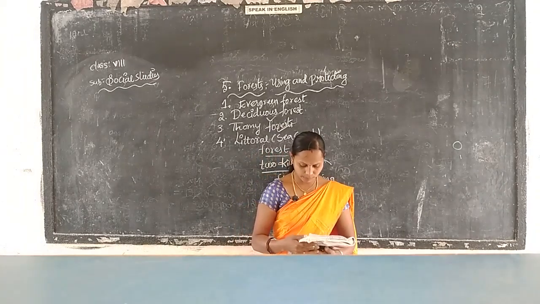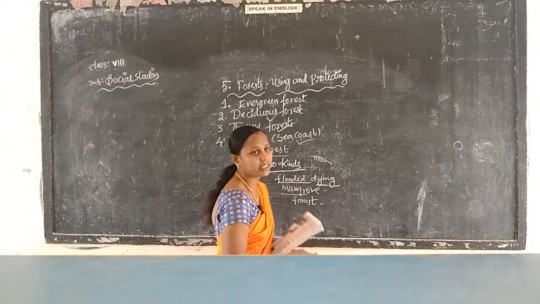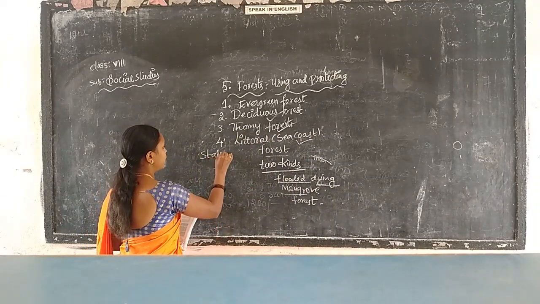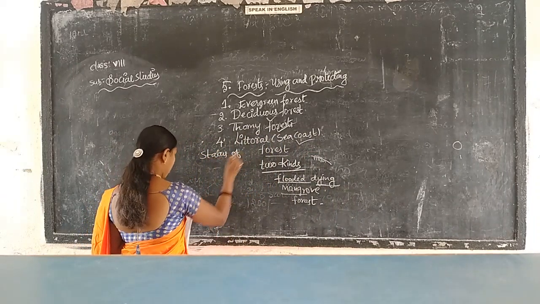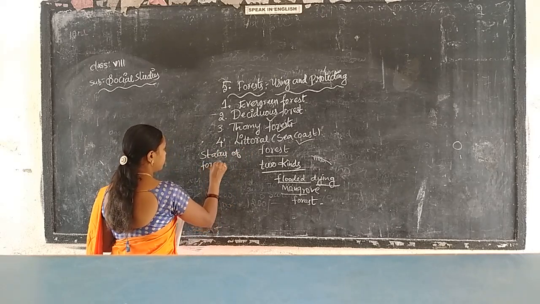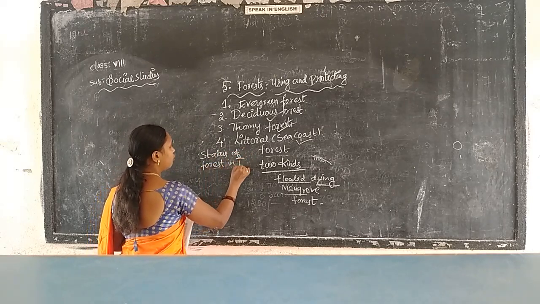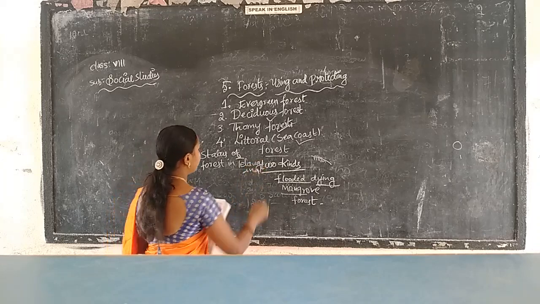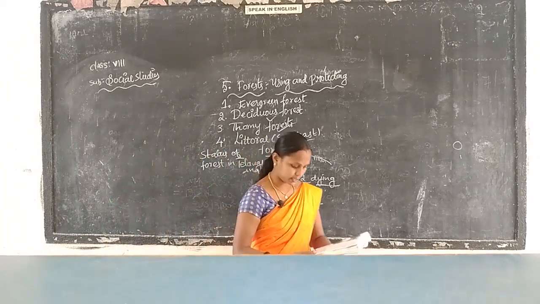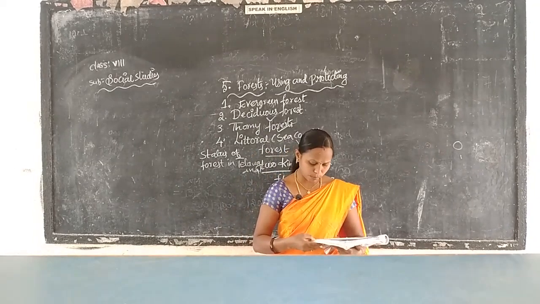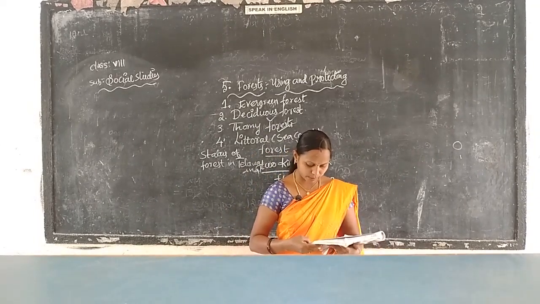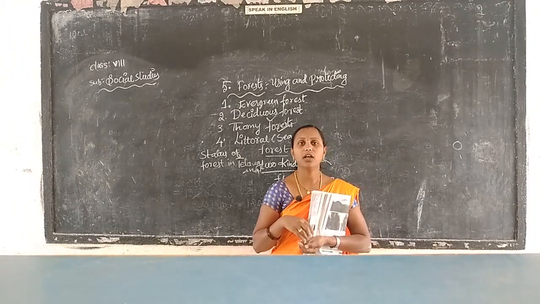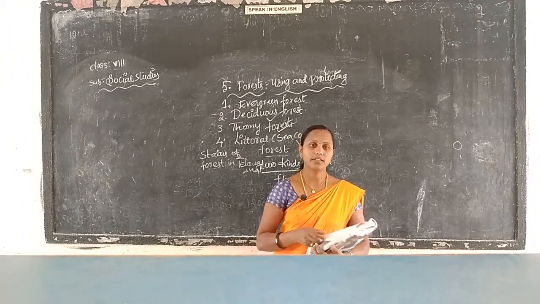And the next we see the status of forest in Telangana. What is the status of forest in Telangana? You can read about the important kinds of forest in our state, but let us see what we have in the Telangana state.